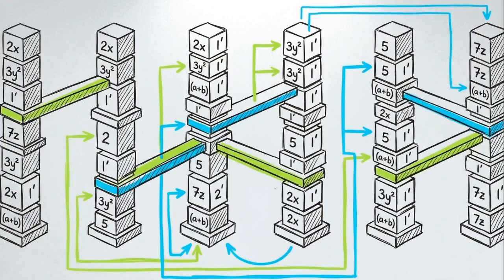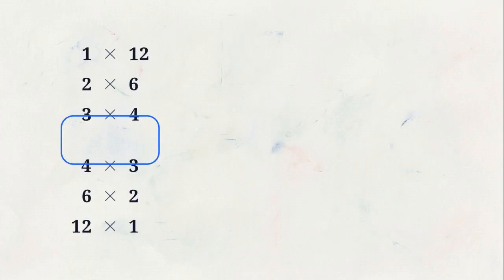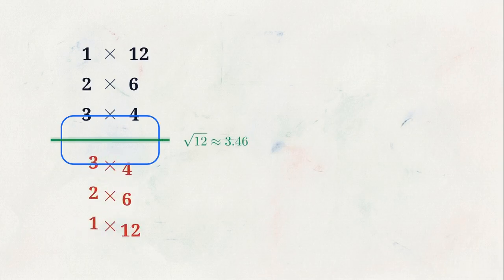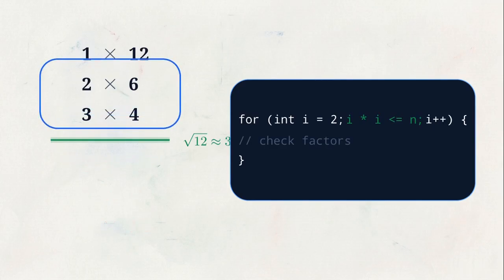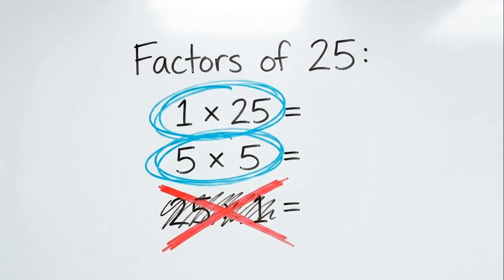We bypass this bottleneck by mapping the mathematical factors. Here is the full grid of factor multiplication pairs for 12. There is an exact mathematical inflection point located precisely at its square root. Factors beyond this line are mirrored duplicates. Updating our loop to stop here drastically prunes the search space. Any potential divisor will appear before the square root, eliminating the need to check the remaining linear range.